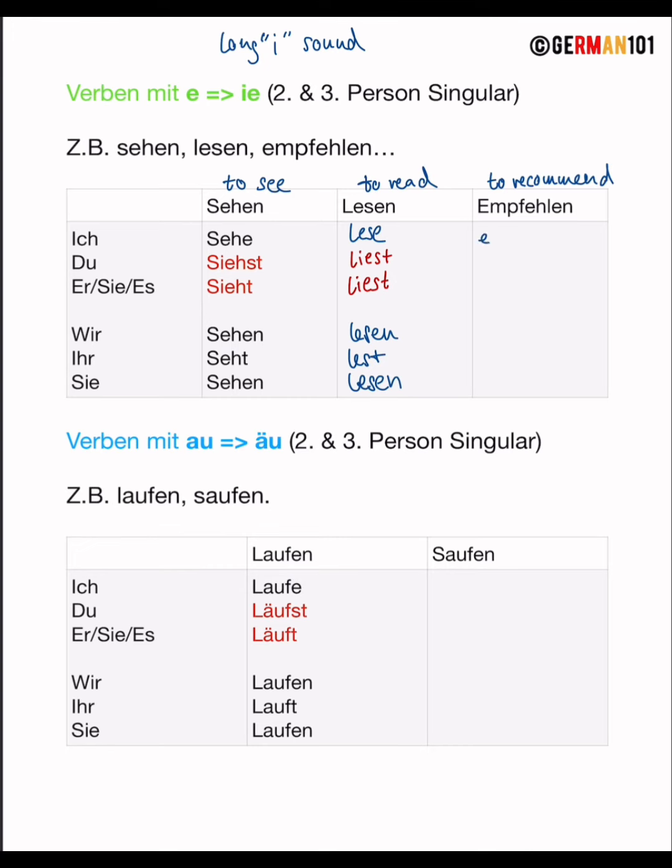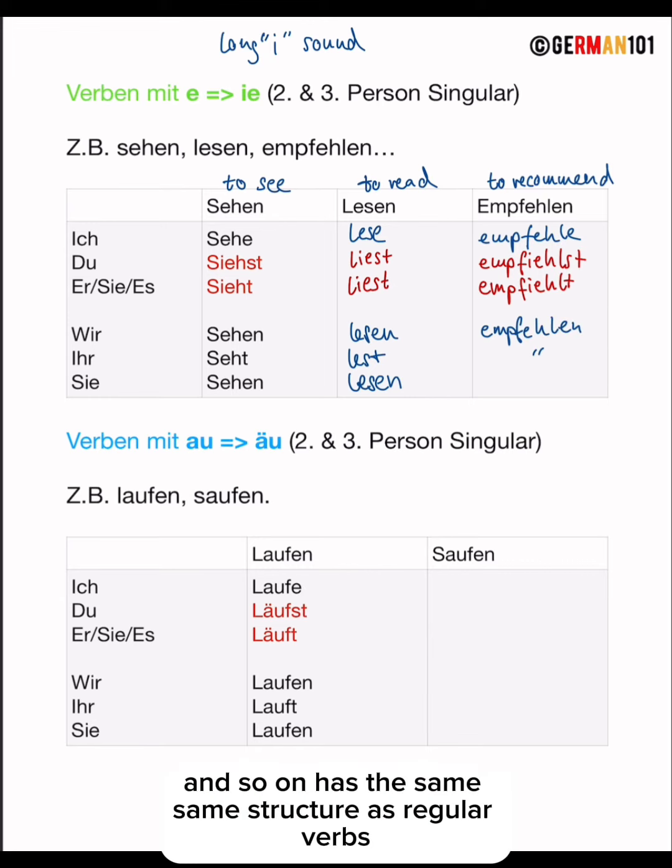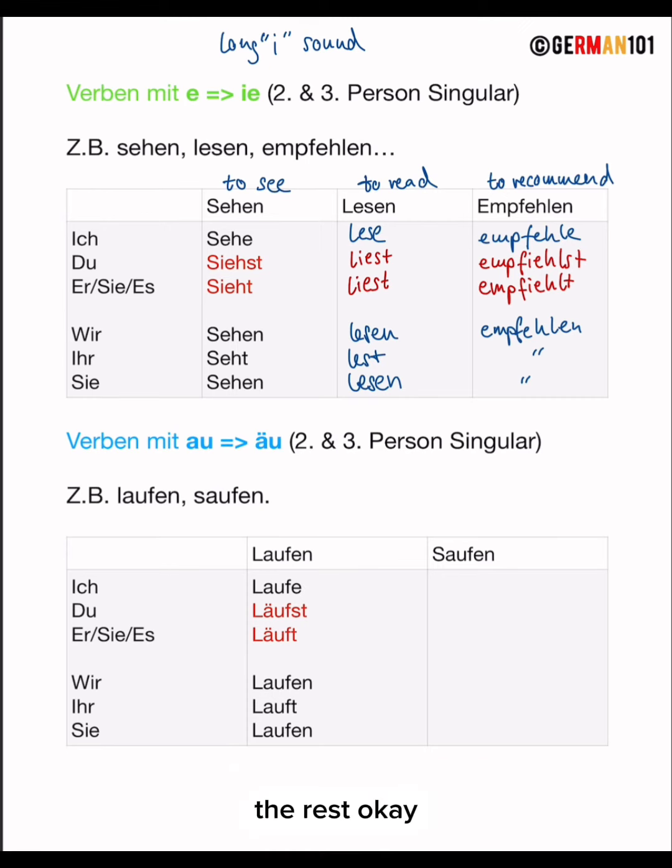Okay, so ich empfehle. Now we have the stem vowel change. Du empfiehlst. Und er empfiehlt. And then the rest is normal or usual. Wir empfehlen. And so on. Has the same structure as regular verbs, the rest.